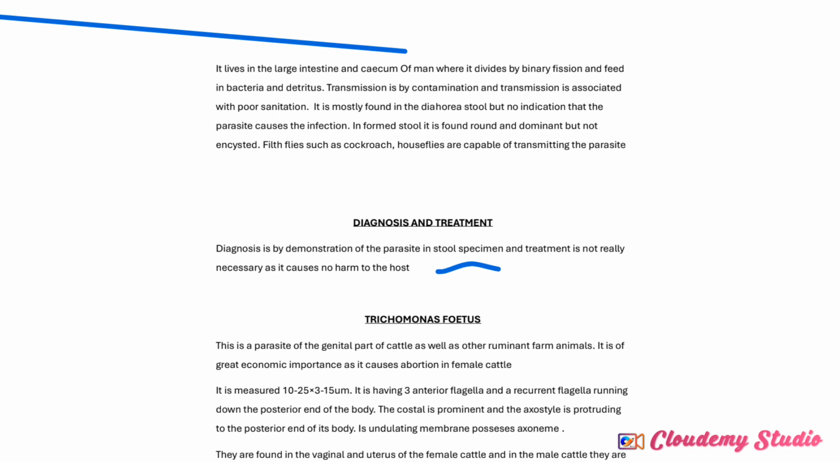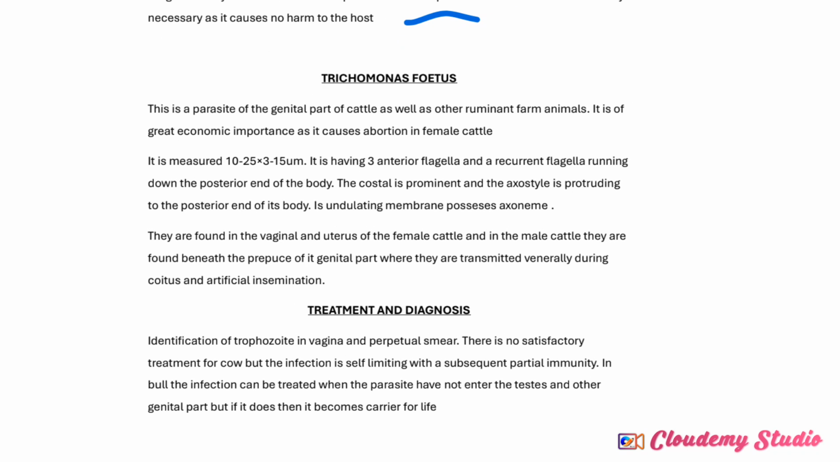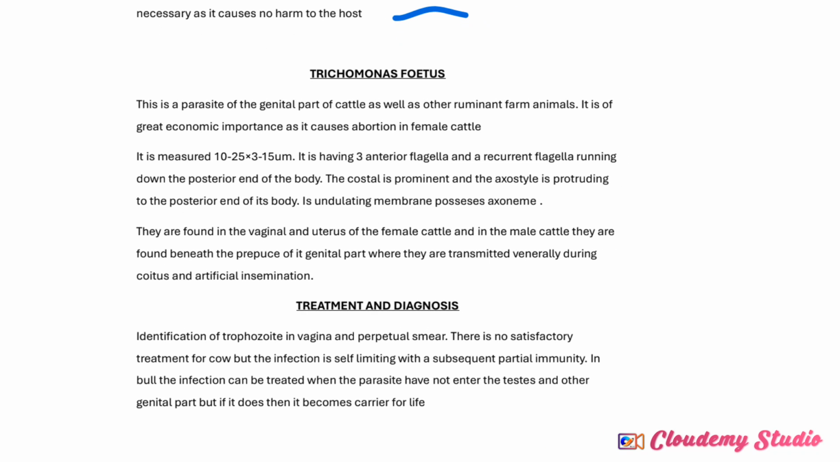So let us move to the next one, which is Trichomonas foetus. From the word foetus, it is found in what? It is found in the reproductive part of a group of animals. Now, Trichomonas foetus is a parasite of the genital part of the cattle, as well as other ruminant farm animals. It is of great economic importance because it causes abortion in female cattle. It causes what? Abortion in female cattle.